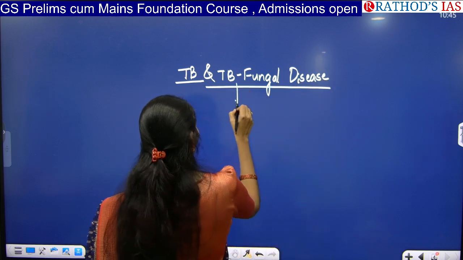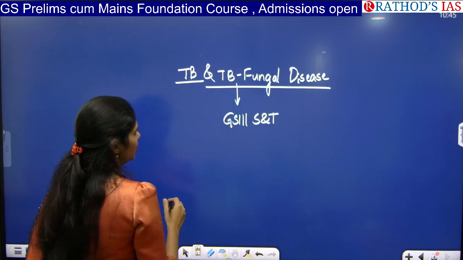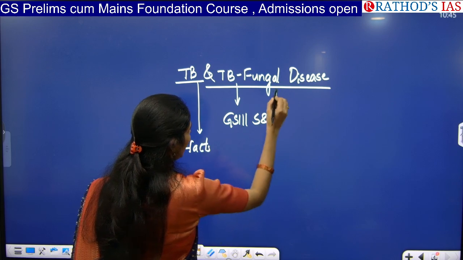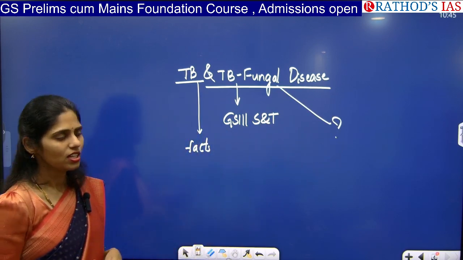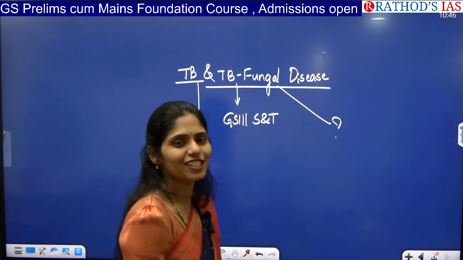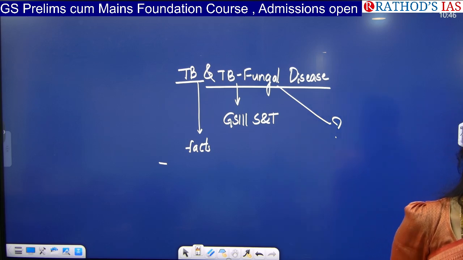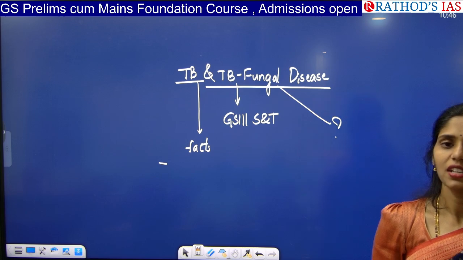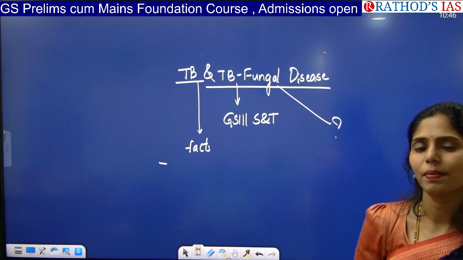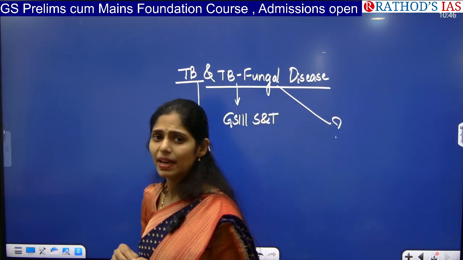This article is important for GS Paper 3 under Science and Technology. Here you have to see some facts regarding TB, and what this fungal disease is about. From the TB facts, you can see what tuberculosis is, whether it is a bacterial or viral disease. Obviously, it is a bacterial disease. The bacteria that causes it is Mycobacterium tuberculosis, and it primarily affects the respiratory system. Apart from that, there are also extrapulmonary diseases. Even your kidney, lungs, eyes, and nose can be infected by TB.